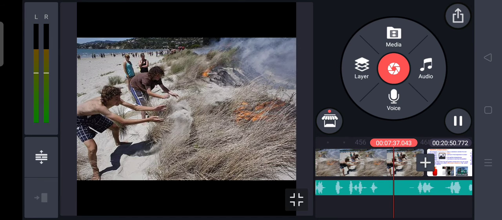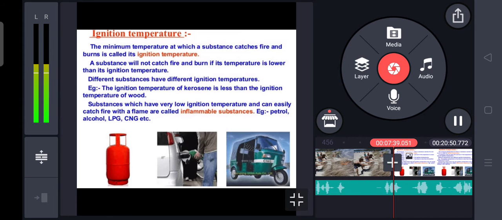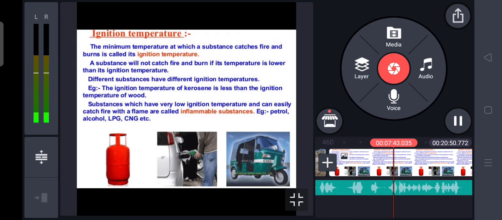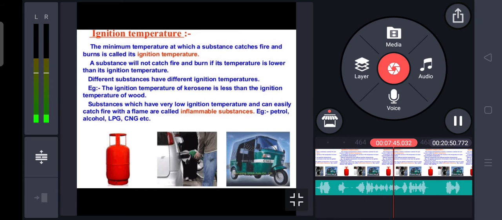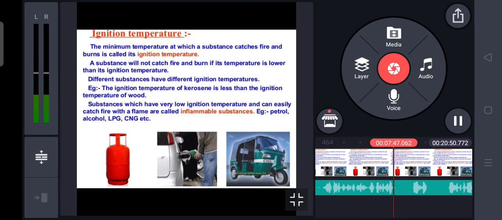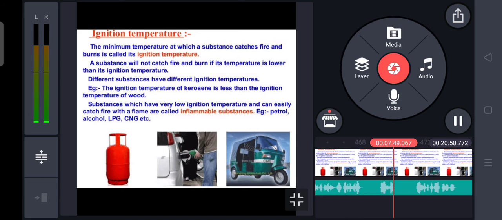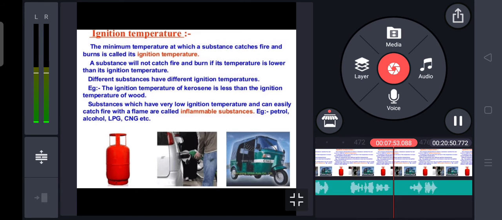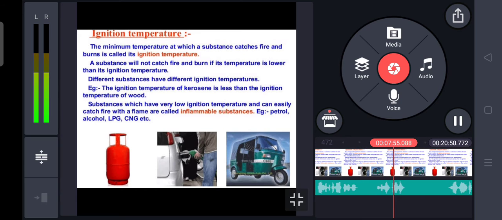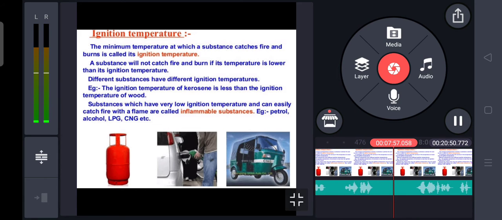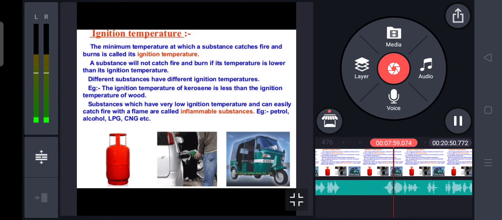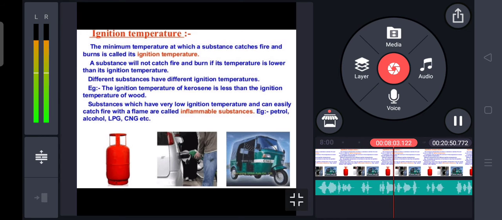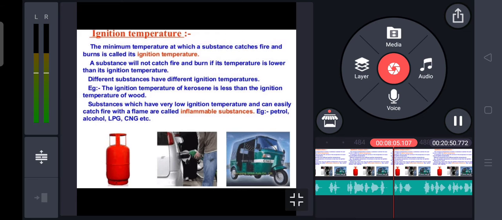Next one is ignition temperature, and the lowest temperature at which a substance catches fire and starts burning is called its ignition temperature, because for combustion, it must be heated to a certain minimum temperature by supplying heat from outside. This ignition temperature actually varies with the substance.